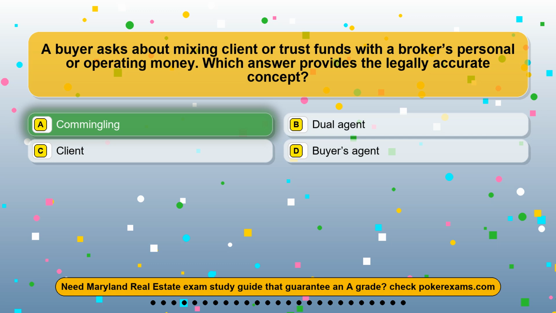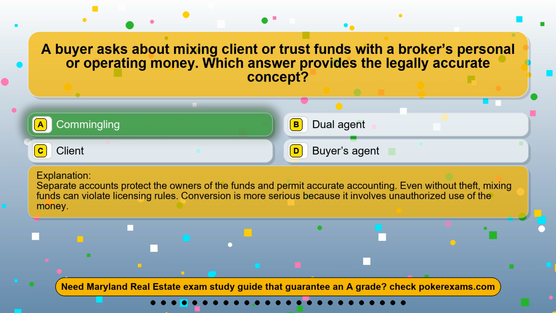The correct answer is option A. Commingling. Separate accounts protect the owners of the funds and permit accurate accounting. Even without theft, mixing funds can violate licensing rules. Conversion is more serious because it involves unauthorized use of the money.